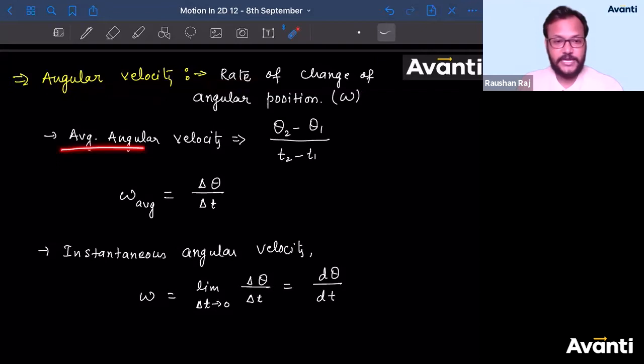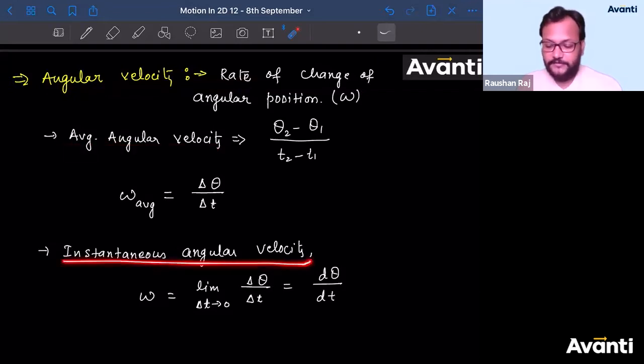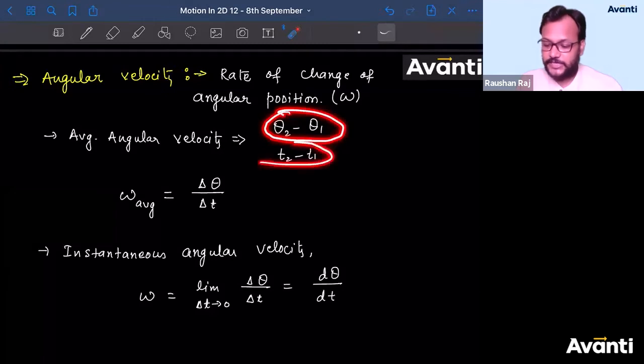So we need to explain angular velocity using two methodologies. One of them is average angular velocity. The other one is instantaneous angular velocity. What is average angular velocity? It is defined as the change in position, that is the displacement, divided by the time taken.